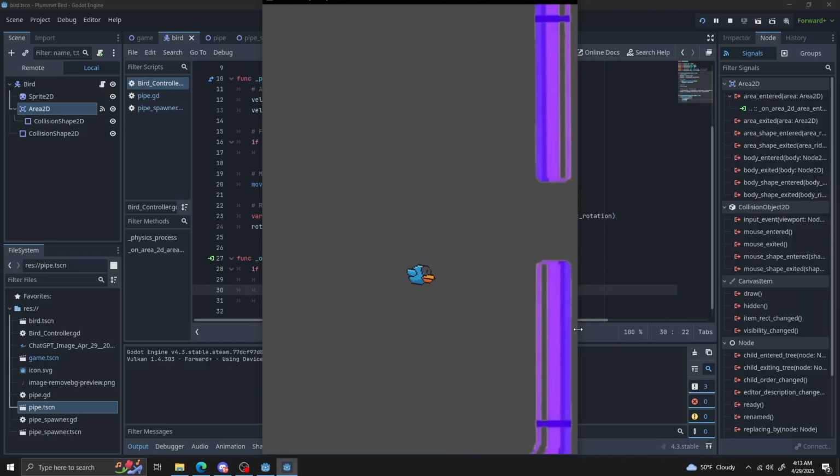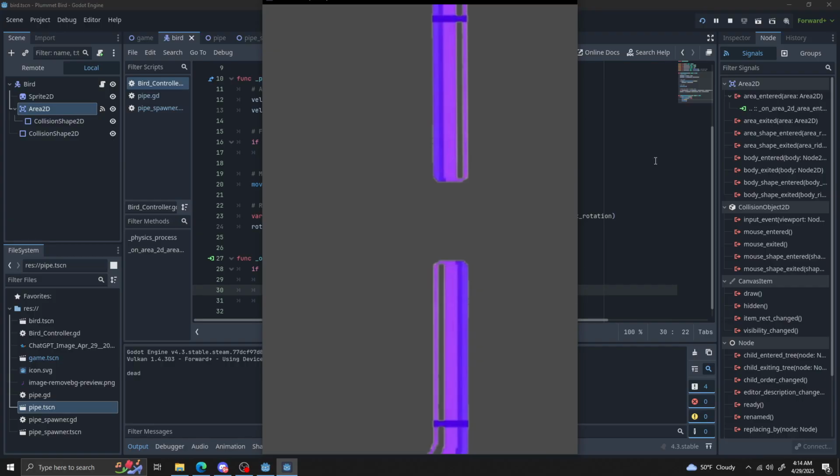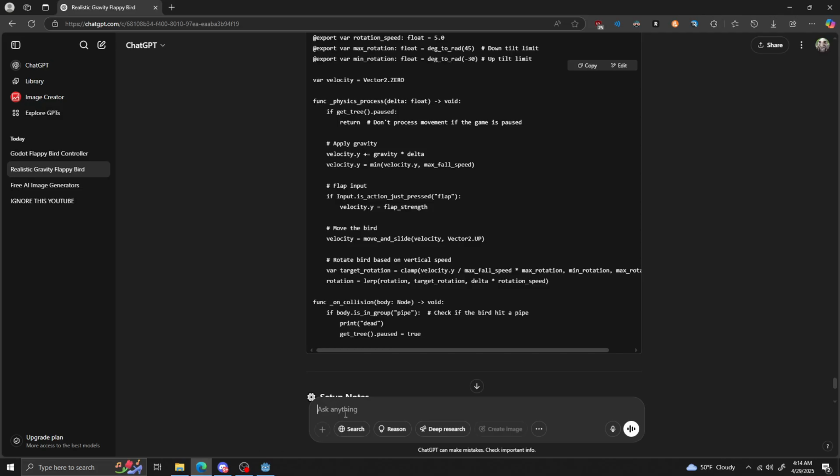Now that we have this working, I then went on to making the score counter. The reason why I'm not really showing the AI code is because it's mostly just AI generated, and I think it would just be boring to see me type in a prompt for it to generate.